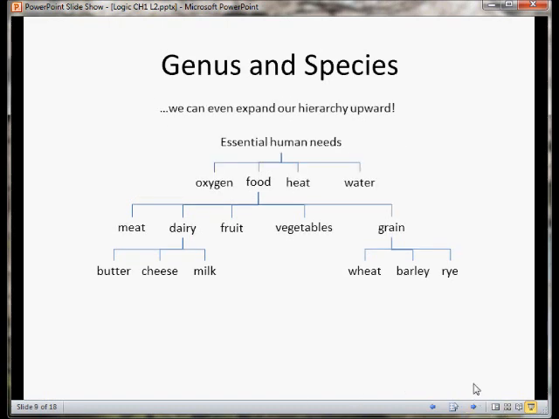In fact, we can even expand this hierarchy upward. Remember, we started with food as our original genus, but we could also think of food as a species of essential human needs. And so what would some other species of essential human needs be? Oxygen, heat, water. And we can expand this table upwards and downwards and outwards, really as far as we can imagine. Eventually we would probably run out of ideas, but I think you get the picture.